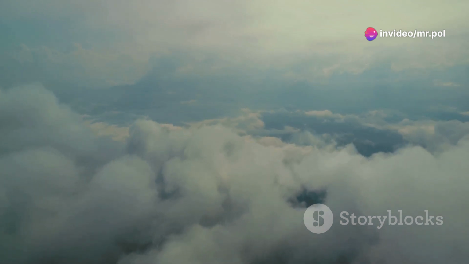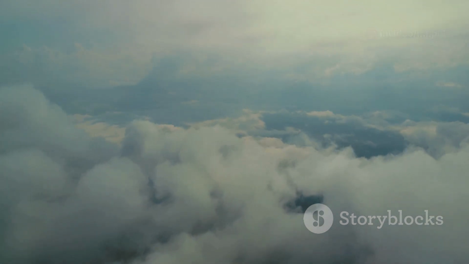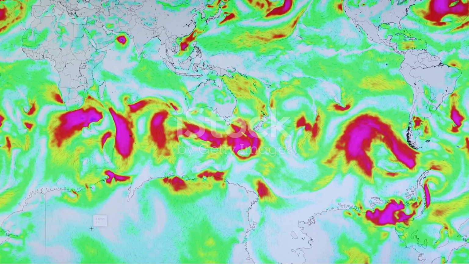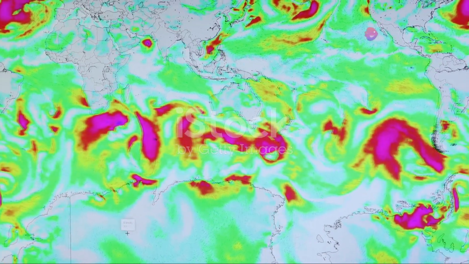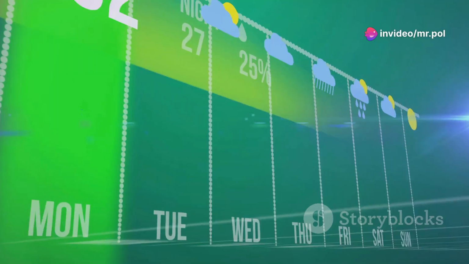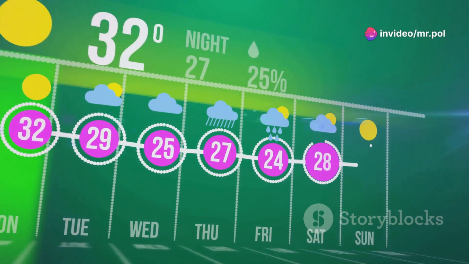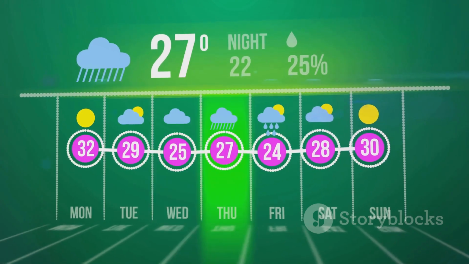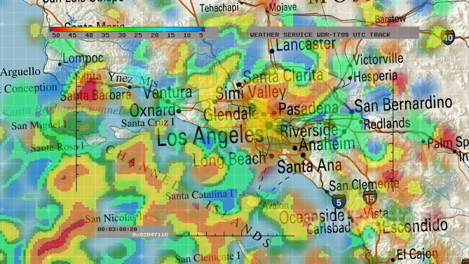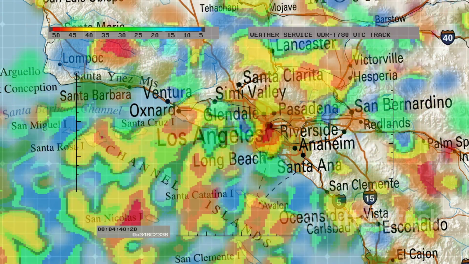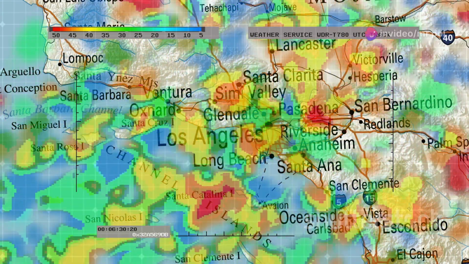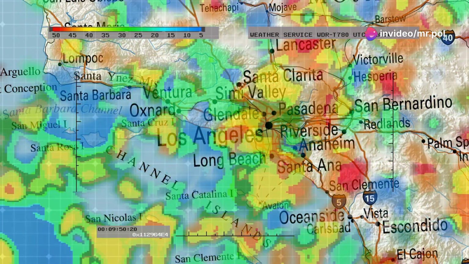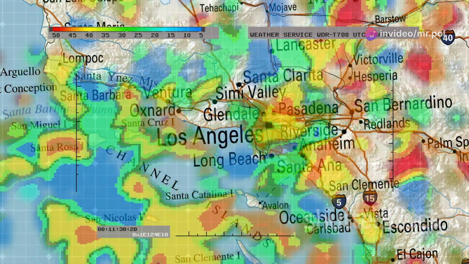As we transition from the realm of theory to practice, visual aids will be used to enhance understanding. We'll be looking at maps showing downwind impacts of cloud seeding. These maps will illustrate how alterations in weather patterns can occur in areas not specifically targeted for seeding. Voiceover. Cloud seeding has been used in various parts of the world, from the dry plains of Texas to the snowy mountains of Colorado, and even in the densely populated areas of Beijing.